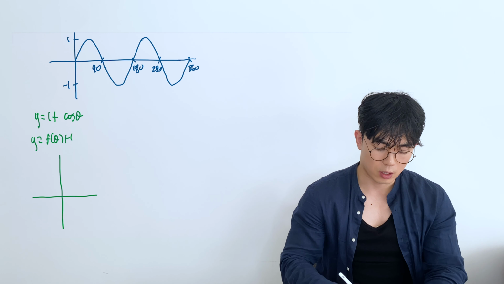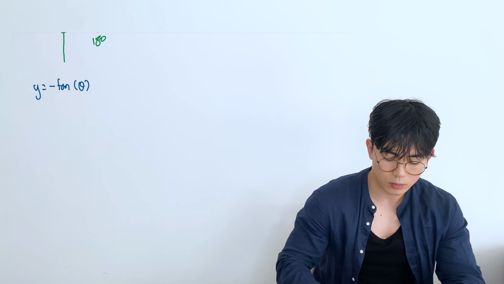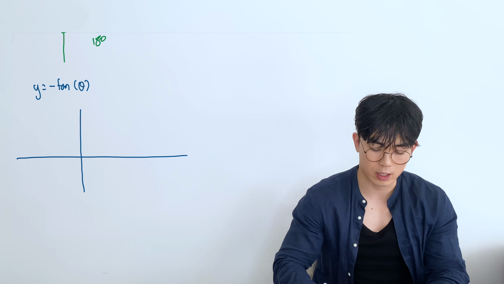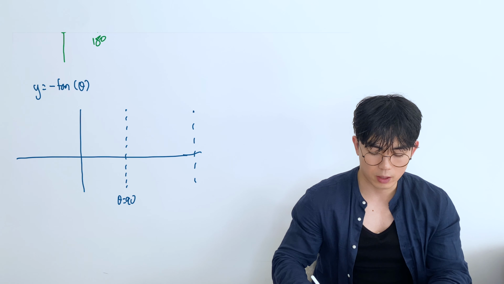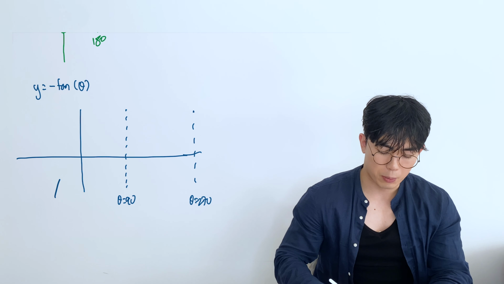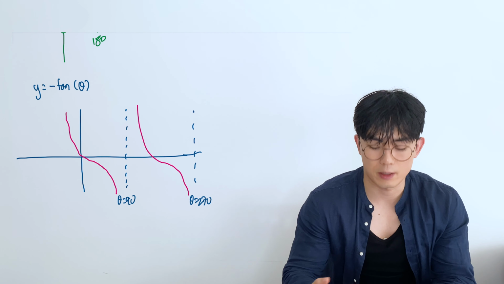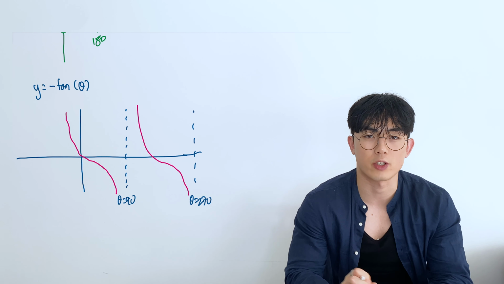Let's try one reflection. Let's try y = -tan theta. If it's minus tan theta, it's going to affect the y values, right? So that means they're going to be reflected up and down in the x-axis. Therefore, the asymptotes are not going to change. So this is when theta is 90, and also when theta is 270. The general shape looks something like this, right? But if it's going to be reflected, then it's going to be the opposite way around. So it's going to look something like this, and like so. Okay. So as long as you're very comfortable with these graphs and you're comfortable with transforming graphs, then there shouldn't be too much of a problem when trying to deal with these transformations.